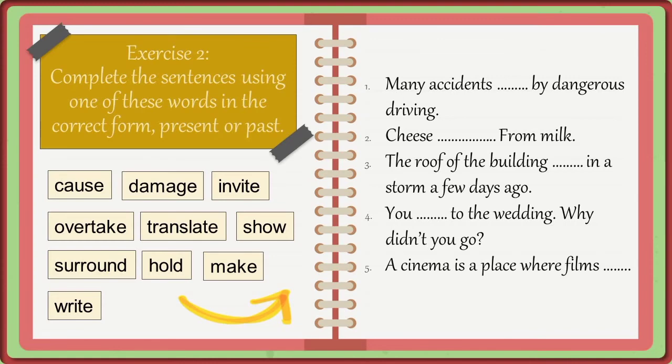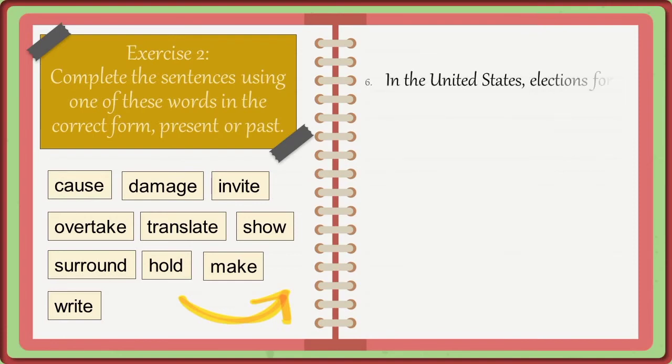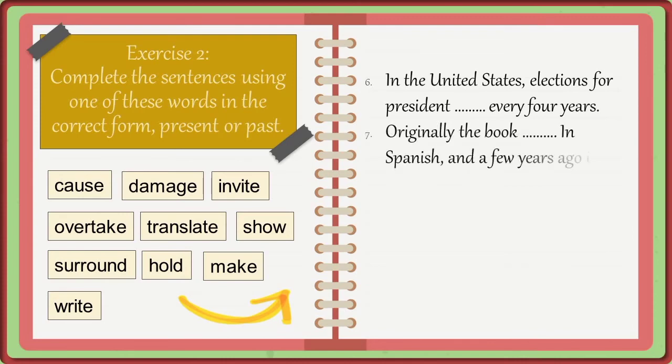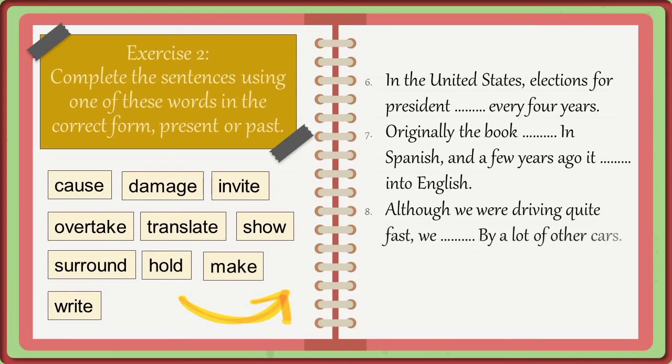4. You to the wedding. Why didn't you go? 5. A cinema is a place where films. 6. In the United States, elections for president every 4 years. 7. Originally the book in Spanish, and a few years ago it into English.